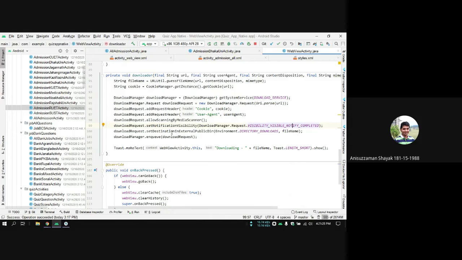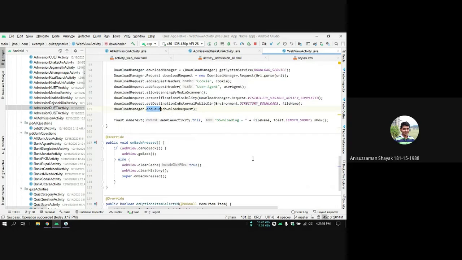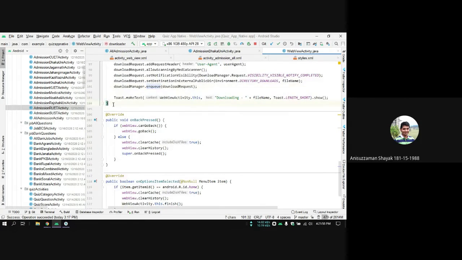And then I have used this method to find out the file name of the file I'm downloading. And after doing all of that, the download manager will get the download request and put it in the download queue, so it will start downloading. After all of this, a toast message will be shown to let the user know that the download has started. Okay, that's all from the download manager.